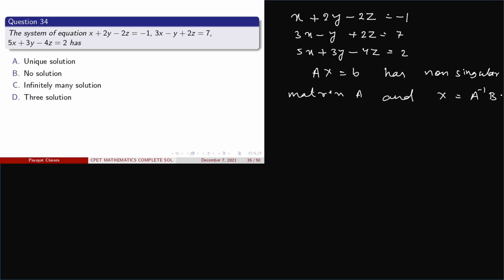Then we can say that the system has a unique solution.